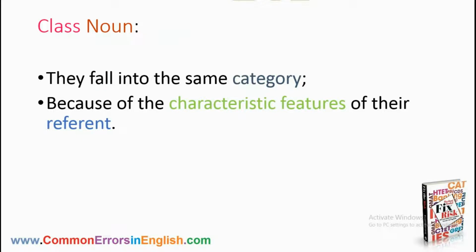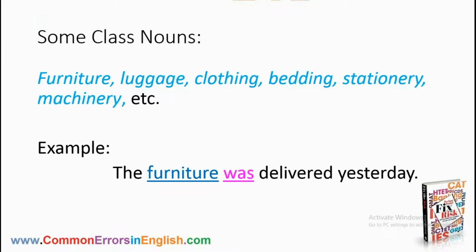What is class noun? Class nouns are called class nouns and they fall into the same category because of the characteristic features of their referent. So, the nouns falling into the category of class nouns have same characteristic features. Here is a list of some class nouns like furniture, luggage, clothing, bedding, stationery, machinery, etc. Look at the example. The furniture was delivered yesterday. Here to say the furnitures were delivered yesterday would be wrong English because furniture is always singular and takes a singular verb.